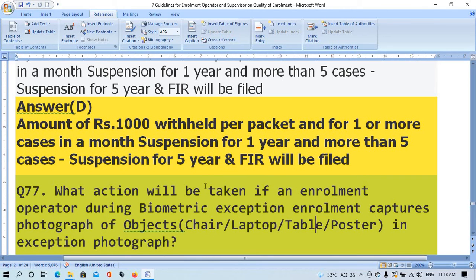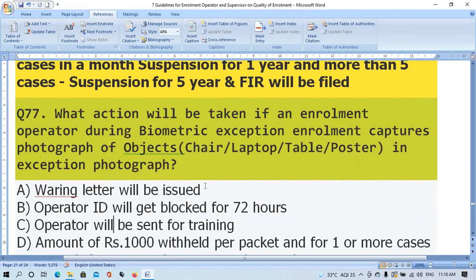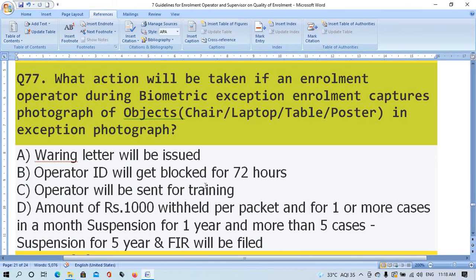chair, laptop, table, or poster in the exemption photograph? Option A, warning letter will be issued. Option B, operator ID will be blocked for 72 hours. Option C, operator will be sent for training. Option D, amount of rupees 1000 withheld per packet, and for one or more cases in a month, suspension for 1 year, more than 5 cases, suspension for 5 years, and FIR will be filed.